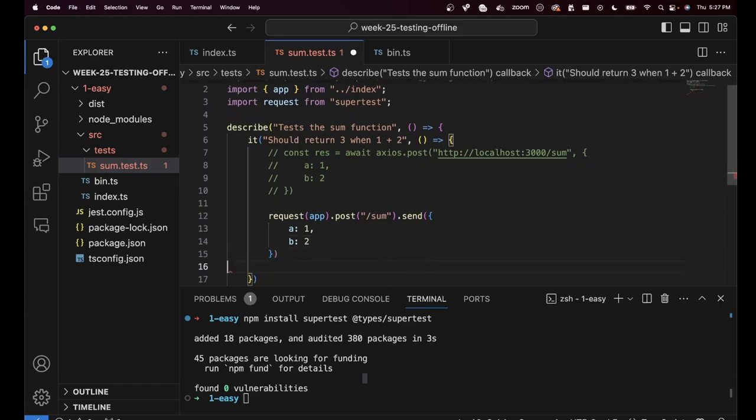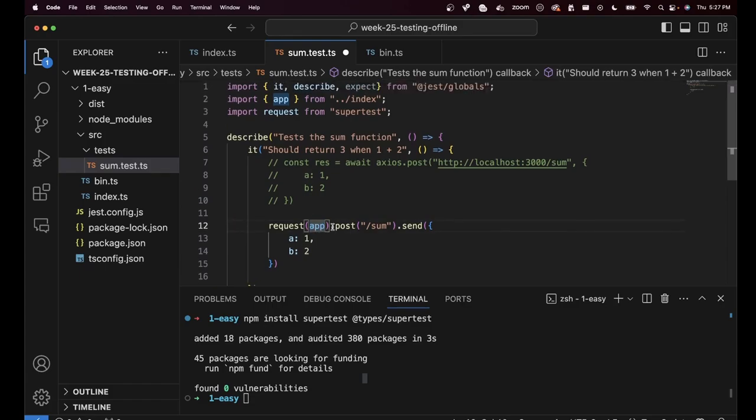So you have to understand the syntax of the request library. As you can see, it expects you to call .post rather than giving a URL, and it expects you to call .send rather than simply being an axios.post call. So the syntax you have to get comfortable with. There aren't too many things to learn in the syntax. You give it the app object so that it knows what HTTP server it is trying to test. And then you simply say, hey, if you send a request here with these arguments, you get back a response.